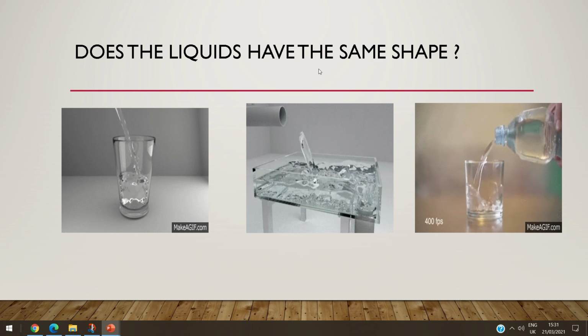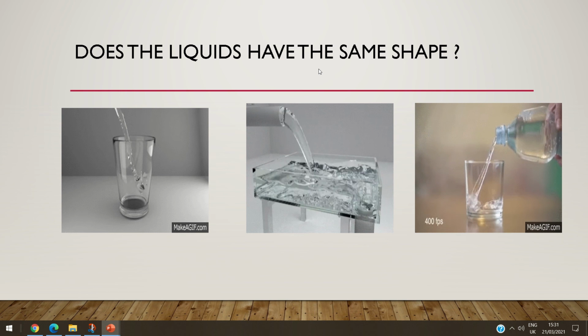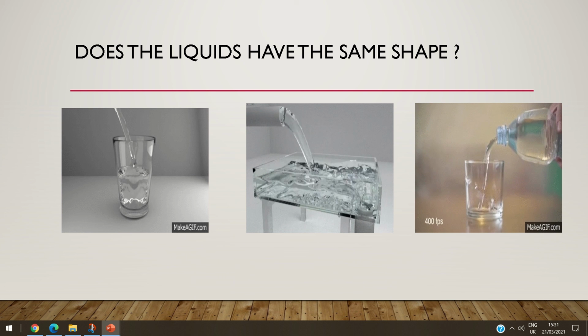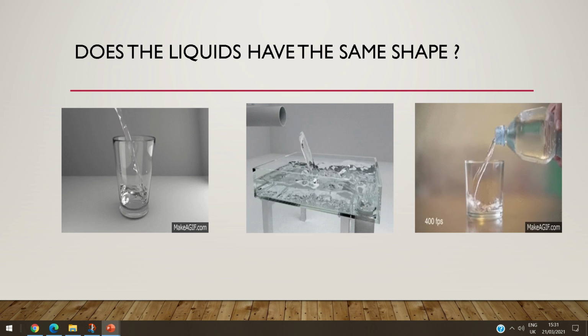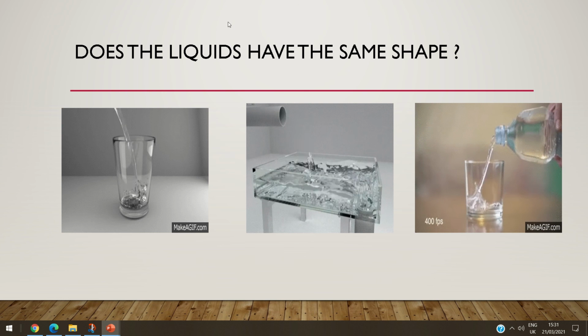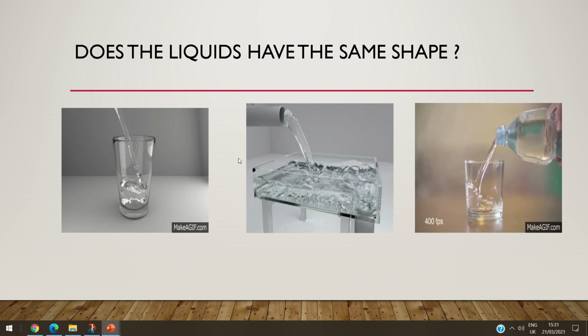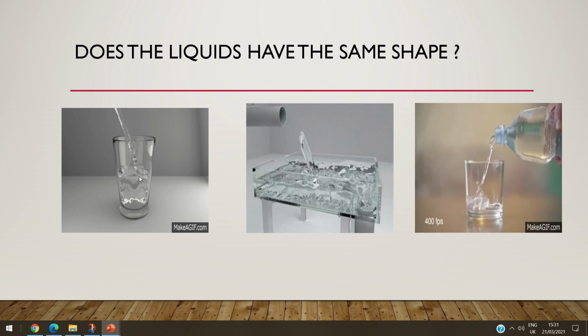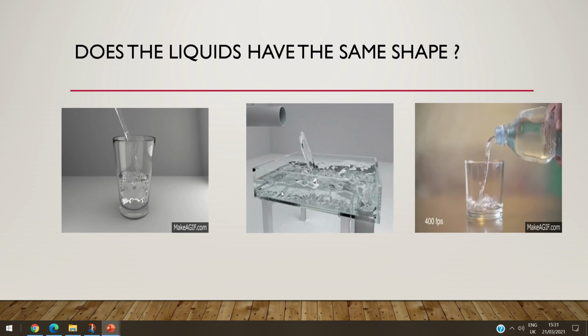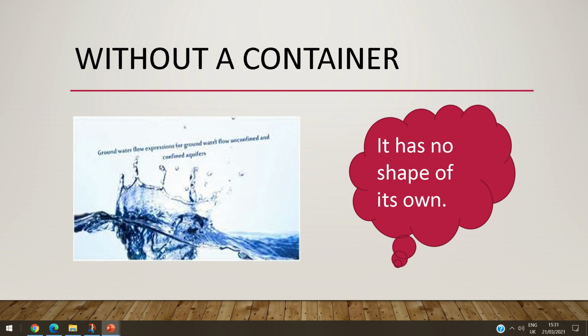So the liquids have different shapes, they don't have the same shape, okay? The liquid doesn't have a fixed shape. The shape of the liquid changes from one container to another one, okay? So the liquid takes the shape of the container it is in. So the liquid has no shape of its own.